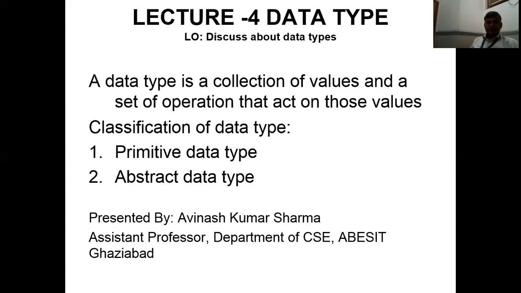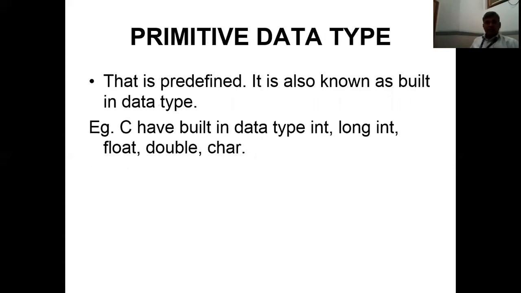There are different types of data types. One is primitive data types and the second is abstract data types. So what is a primitive data type? It is predefined, also known as a built-in data type. For example, int, char, float, double, long int. All these are examples of built-in data types. That means these are predefined and we can use them directly. All these are called primitive data types.